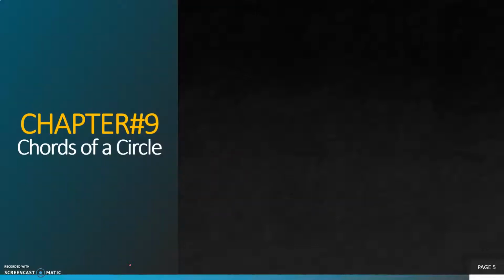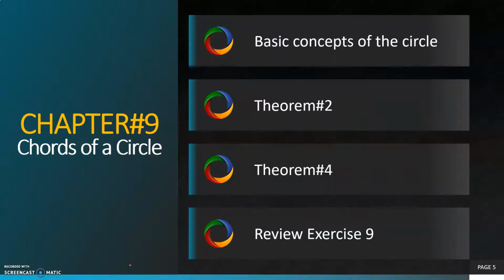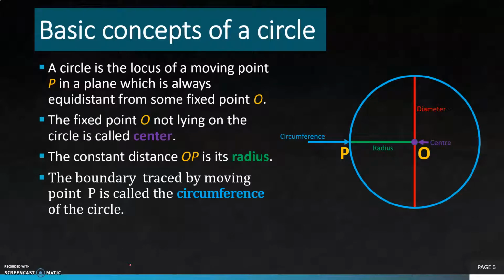Welcome students. We are going to start chapter number 9 and the topic is chords of a circle. This is our first lecture, so we will start from basic concepts of the circle. Basic concepts of a circle.